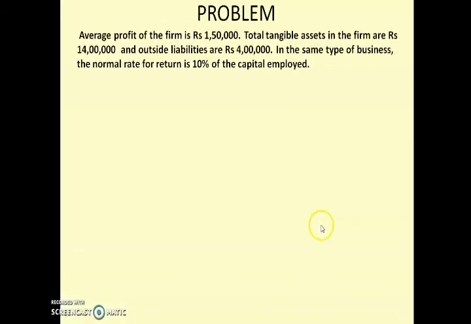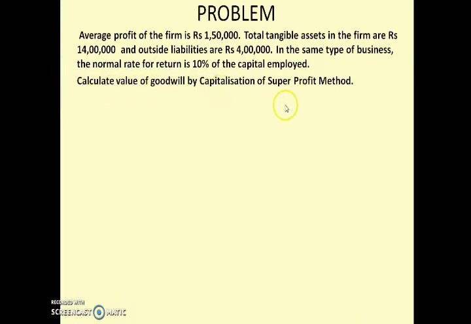Now let us do one problem. Average profit of the firm is given to you as 1,50,000. Total tangible asset in the firm are rupees 14 lakh and outside liabilities are rupees 4 lakh. In the same type of business, the normal rate of return is 10% of the capital employed. Calculate the value of goodwill by capitalization of super profit method.